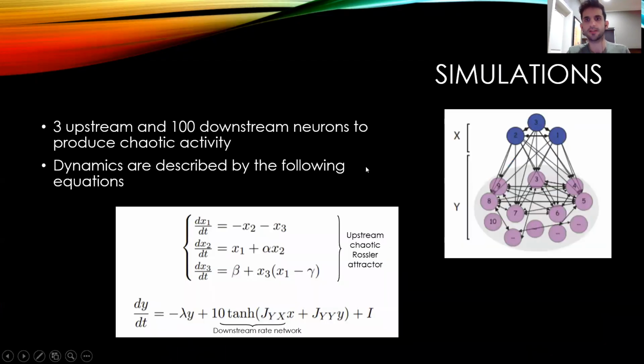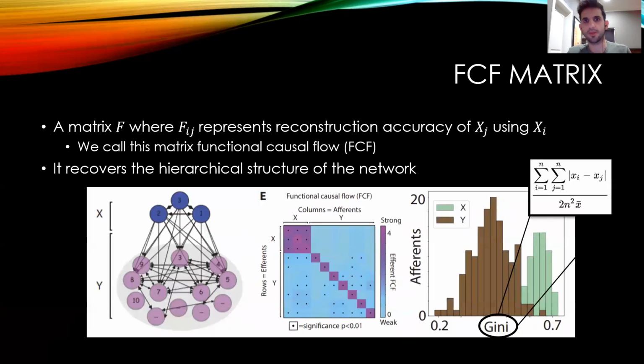So to test this framework on the synthetic data, we first generated a network of upstream and downstream neurons. We have two subnetworks in this simulation, and the blue neurons are unidirectionally connected to the pink neurons. Then for every pair of neurons, we can compute this metric, the FCF metric, and this gives us a matrix of functional causal flow values.